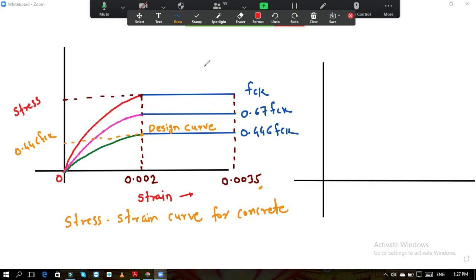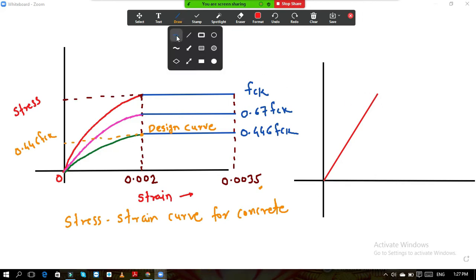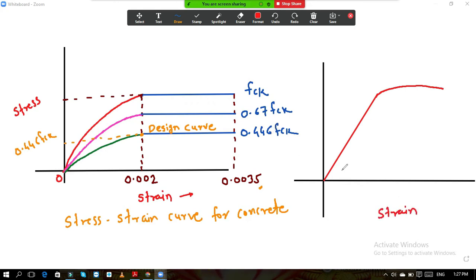If you draw it, first it is like this, and after that it will move like this. Here strain is on the x-axis and stress is on the y-axis as usual. Now this is your fy.